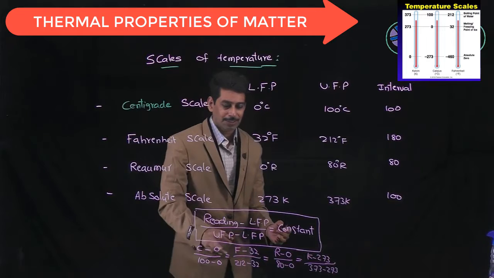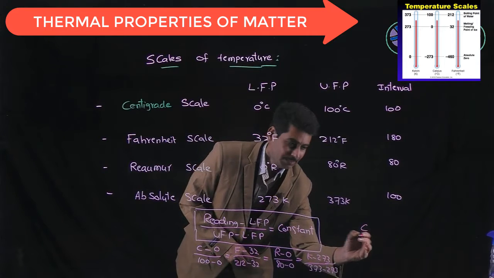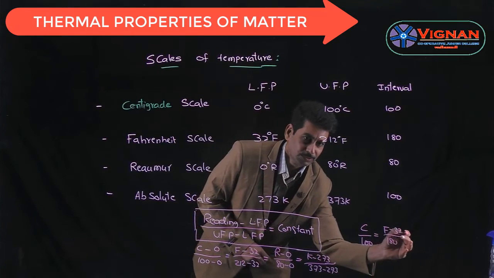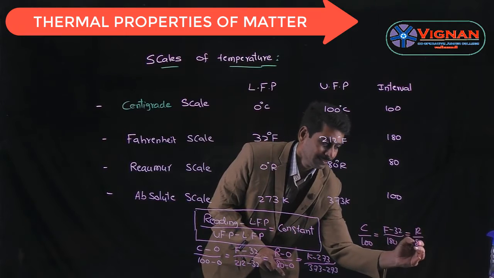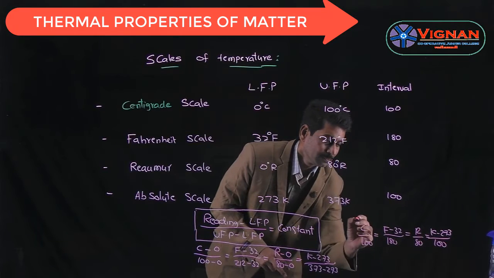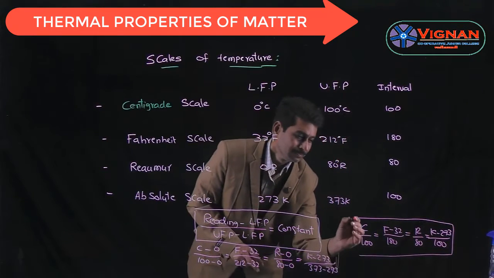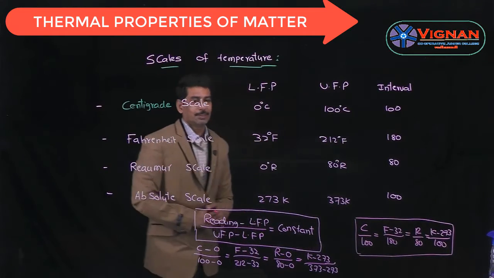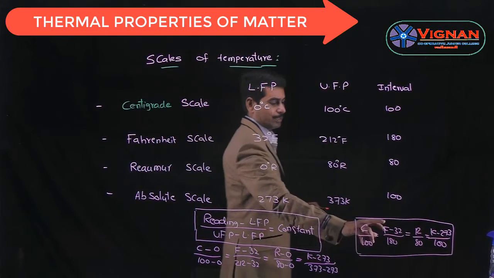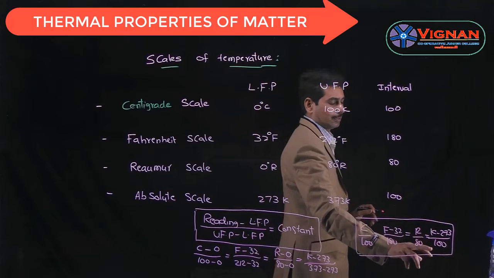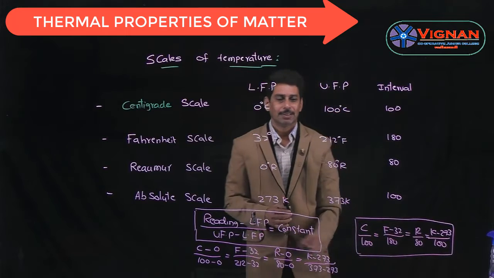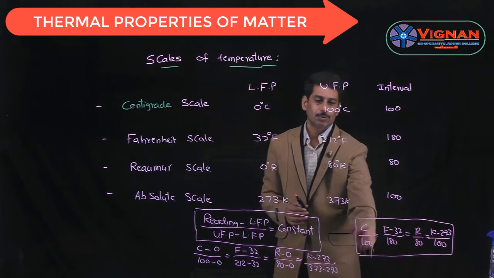By simplification, this can be written as C by 100, which must be equal to F minus 32 by 180, which is equal to R by 80, which is equal to K minus 273 divided by 100. So by using this relation, we can convert temperature from one scale of temperature to another scale of temperature.